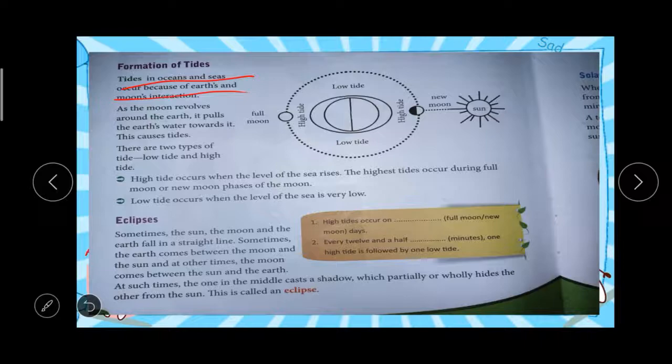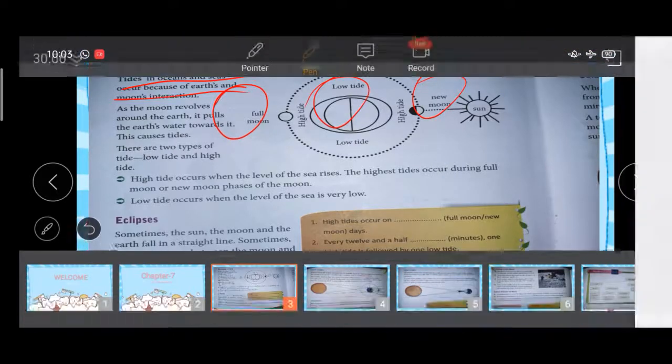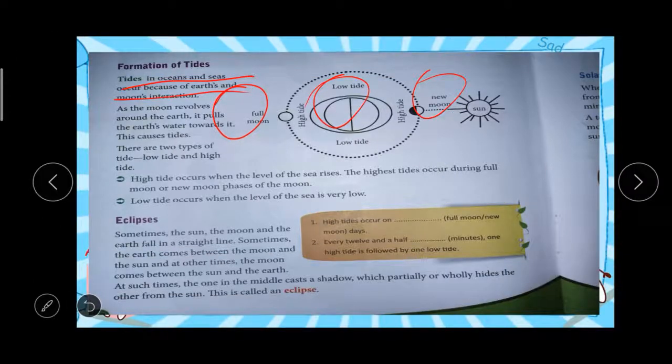See, this is the sun, this is the earth and this is the moon. Sometimes the earth will be in between the sun and moon, and sometimes the moon is between the sun and the earth.